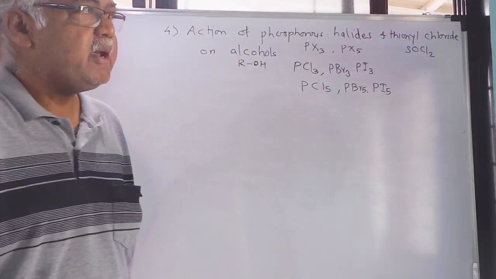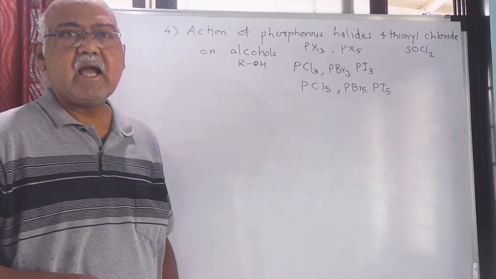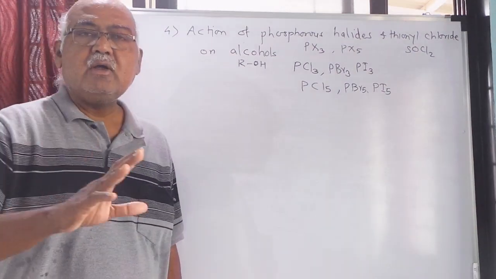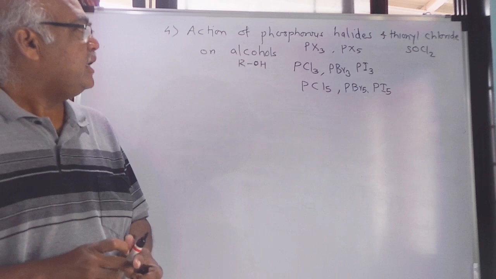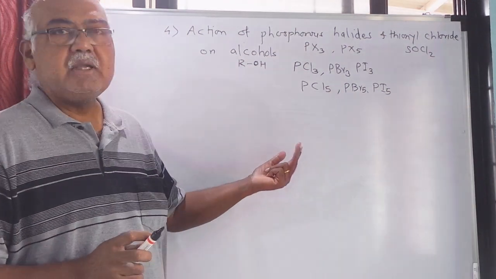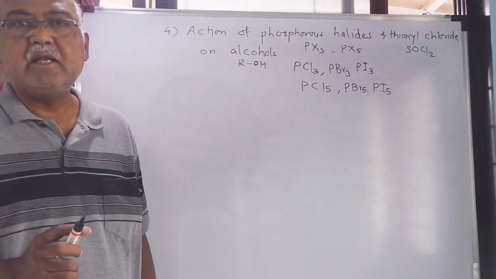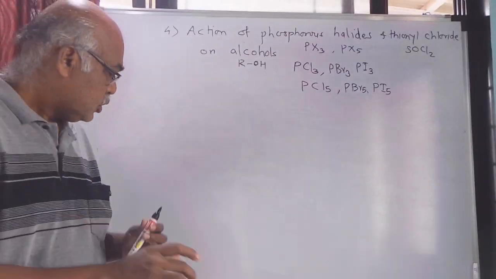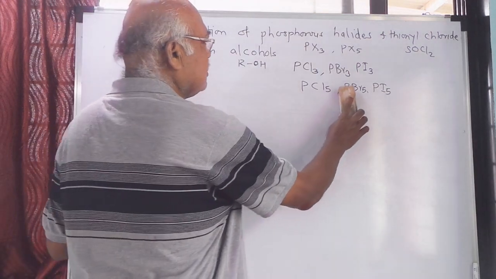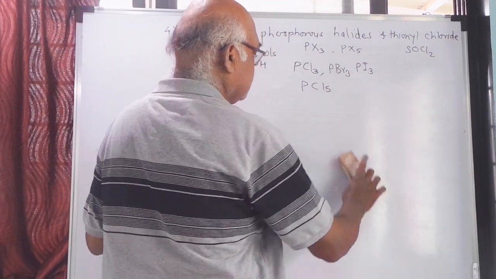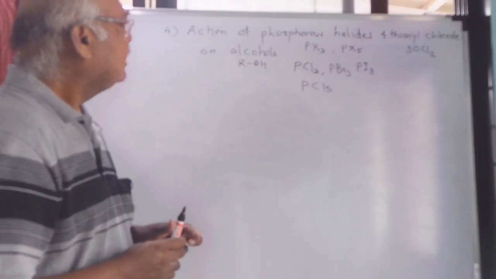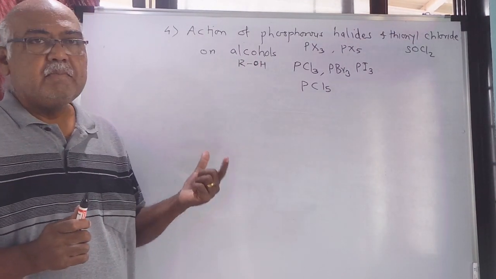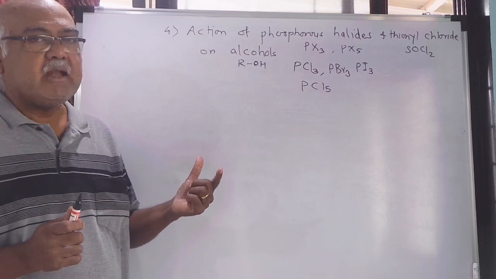Now this phosphorus pentabromide is highly unstable, so it does not exist. If at all phosphorus pentabromide is taken, it will be converted into PBr3 and bromine will be released. Similarly, PI5 is also highly unstable. So you cannot take these two, phosphorus pentabromide and phosphorus pentaiodide. Now the remaining are PCl3 phosphorus trichloride, PBr3, PI3 and PCl5.